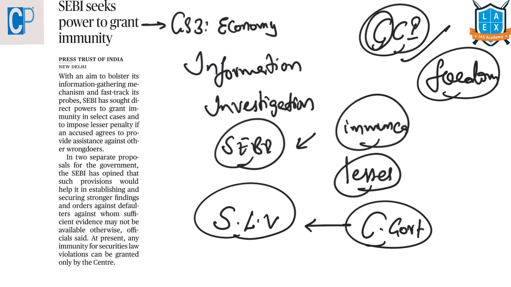This authority has the power to grant immunity to accused who have violated the laws, but if they provide assistance to the regulator in proceedings against some other accused, then these people will get lesser penalties. And SEBI is asking for these kinds of provisions too: even though an accused has violated securities laws, if he provides assistance to SEBI in proceedings against other accused before the completion of the investigation, inquiry, inspection or audit ordered by it.